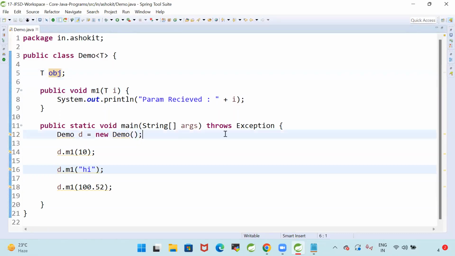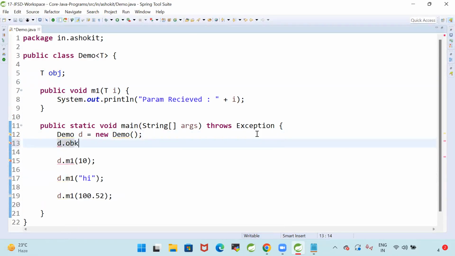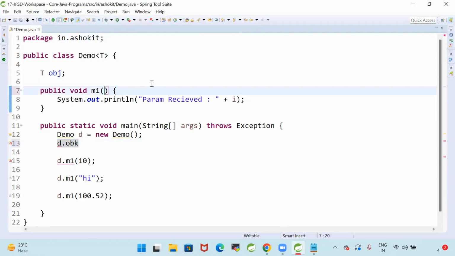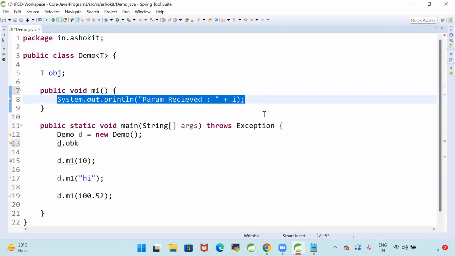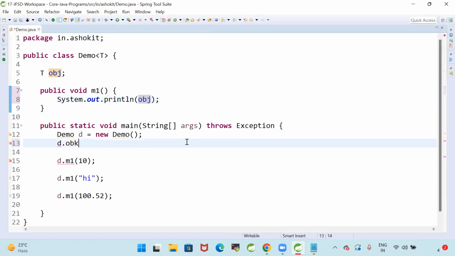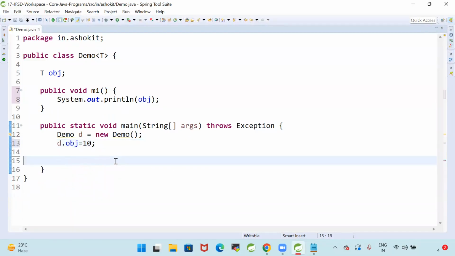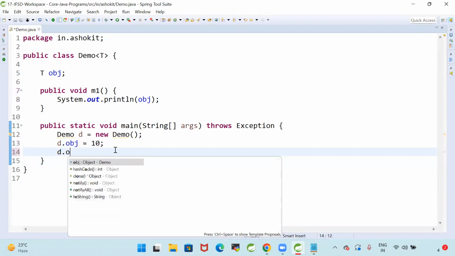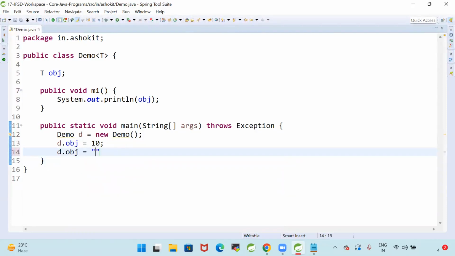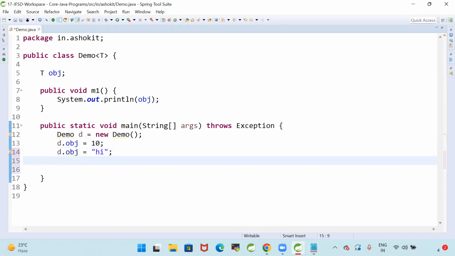And I'm taking a method. Here, instead of T parameter, I'm going to print System.out.println of obj. Okay, d dot obj is equal to, I can pass a 10. D dot obj is equal to "hi". I can pass any type of value. I can pass a string value, I can store the string value to the obj variable. D dot obj is equal to 100.52, something like this.